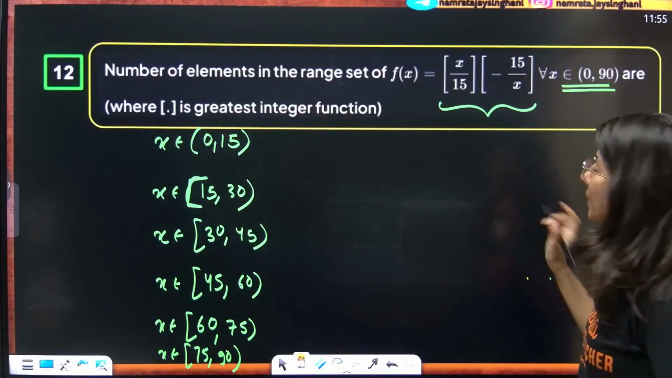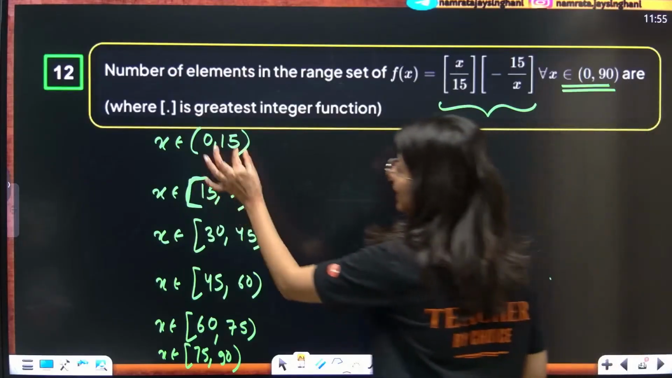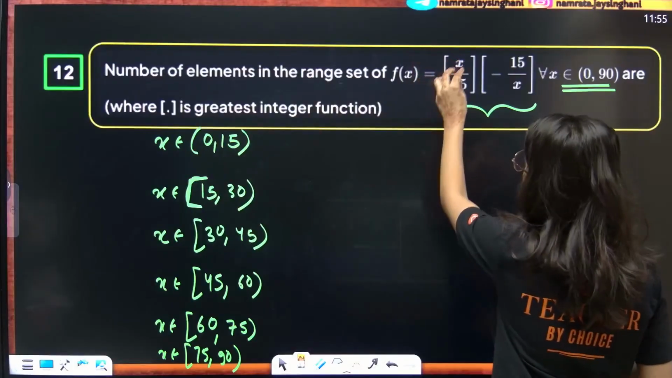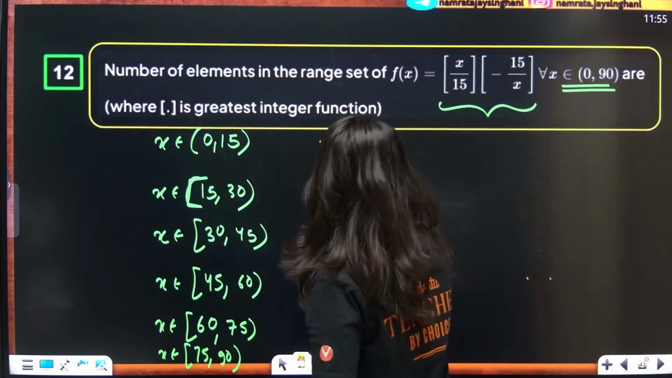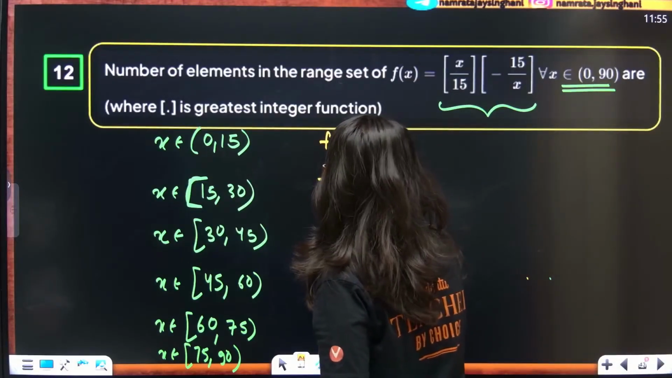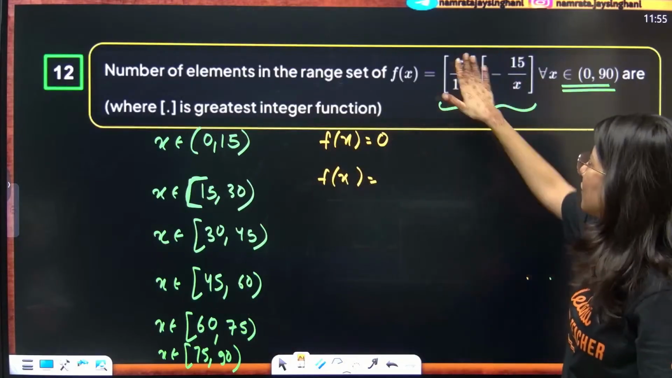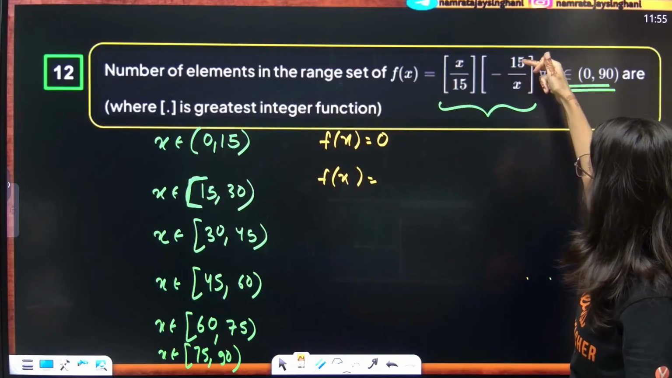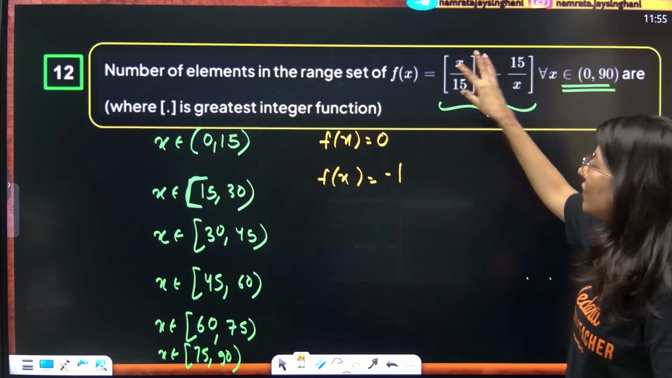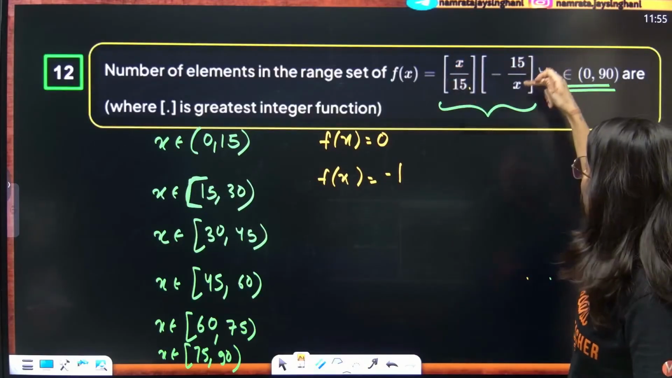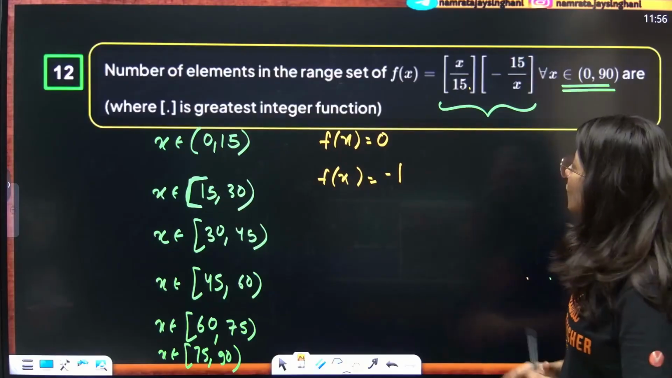Now see, when your x is lying between 0 to 15, suppose 14, 14 by 15 is a fraction. GIF of a fraction is 0. So in this case, f of x is coming out as 0. Now your x is from 15 to 30. You put 15, 15 by 15 is 1, and 15 by 15 is minus 1. Even if you put 16, 16 by 15 is 1 point something, so this is 1. Negative fraction GIF will become minus 1.